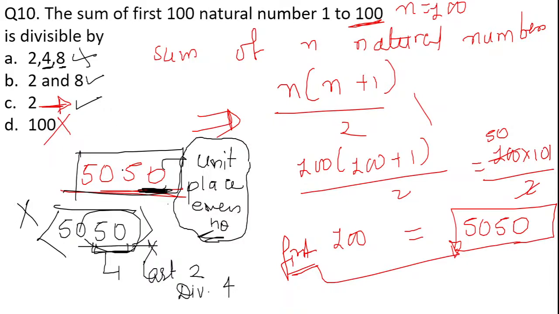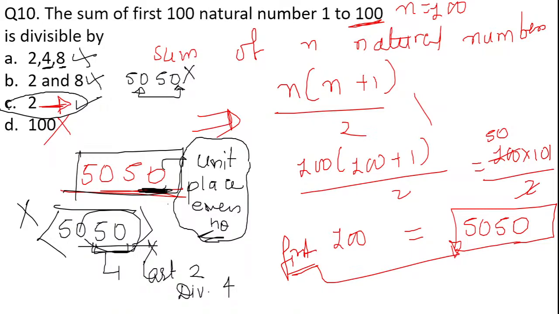If the number is not divisible by 4, then how come the number will be divisible by 8? In case of divisibility test of 8, what do we check? We check the last 3 digits. If the last 3 digits are divisible by 8, it means that whole number will be divisible by 8. But here last 3 digits are not divisible by 8. It means the whole number will not be divisible by 8. So the correct answer for the given question will be option number C.